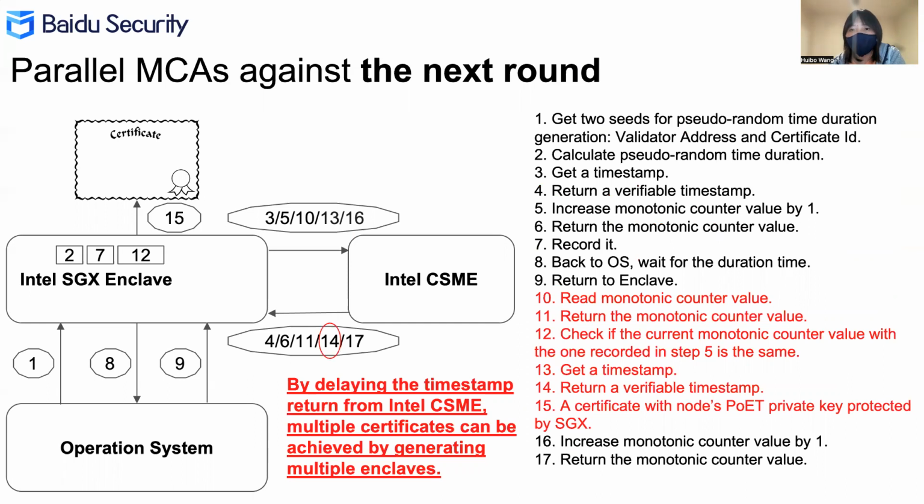We found that since the monotonic counter value is increased after getting a time step, we can bypass the monotonic counter value check and generate multiple certificates by multiple enclaves recursively, by delaying the timestamp return from Intel CSME in each enclave at step 14.